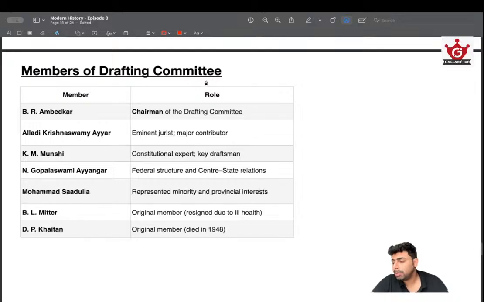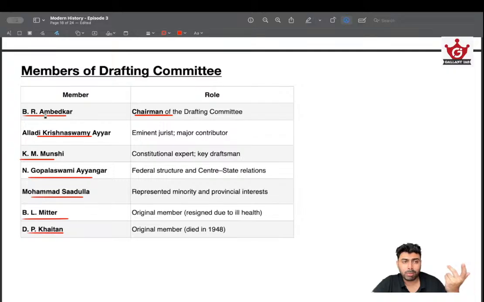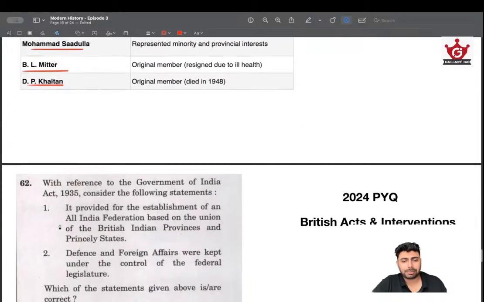This is also one thing you need to know. Okay, so that's B.R. Ambedkar, chairman, and Nalladi Krishnaswamy Iyer, K.M. Munshi, Gopalaswami Iyengar, Muhammad Sadullah, B.L. Mitter, and D.P. Khaitan. These were the members of drafting committee. Try to remember these names, because we might know about B.R. Ambedkar, K.M. Munshi, but the rest of the names are not that popular and we might forget them. So B.L. Mitter and D.P. Khaitan are worth remembering so that we can eliminate options, because UPSC may give names of these lesser known members of drafting committee and give options like what's the connection between these three. So it's imperative on us to study that. So that's all about it.